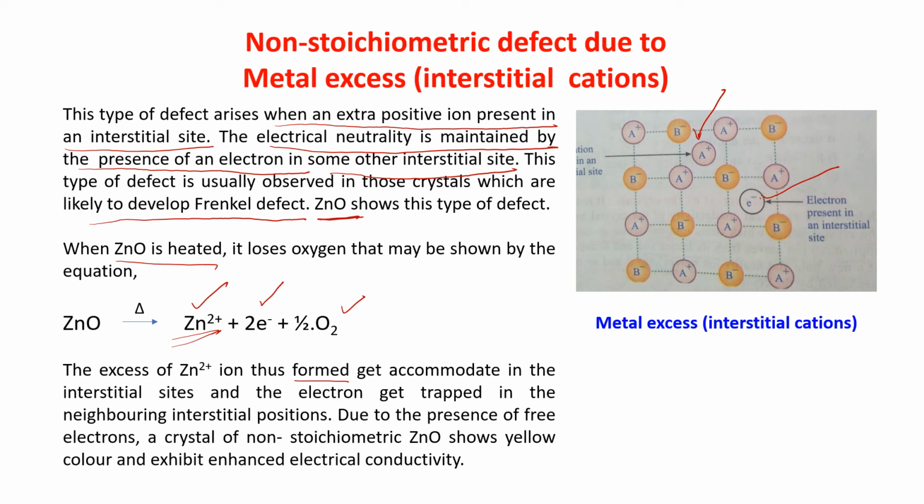The Zn2+ will come and accommodate here in this position, and the electron gets trapped in the neighboring interstitial position. Due to the presence of free electrons, a crystal of non-stoichiometric ZnO shows yellow color and exhibits enhanced electrical conductivity. Is it okay, children?